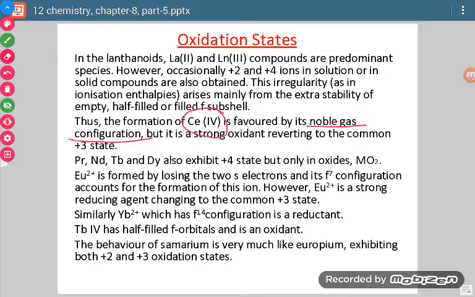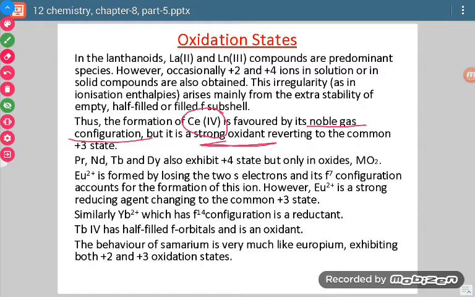Okay. Now if it is existing in +4 oxidation state, then what will happen? It will act as a strong oxidant. Now what is an oxidant? An oxidant shows oxidizing agent character. What is an oxidizing agent? Which can bring about oxidation in any other substance. So it will undergo reduction itself. Okay.